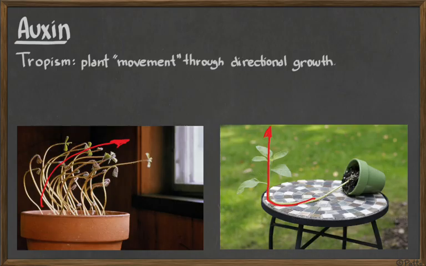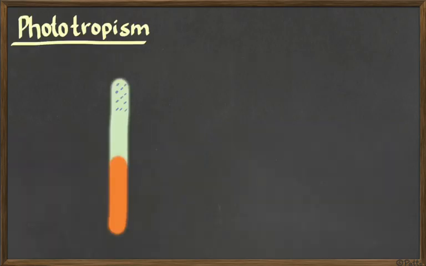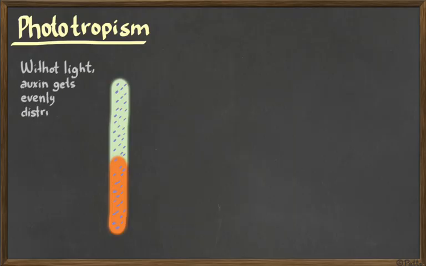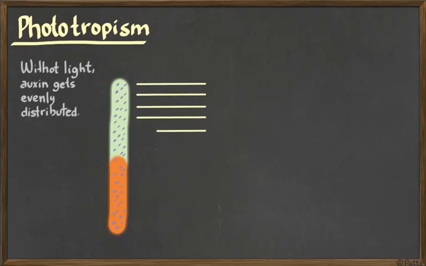That's where the sun is going to be, up. Okay, so let's talk about phototropism first. It's one kind of tropism. Here we have auxin produced in the apical meristem and distributed almost evenly all over the plant. So that's how auxin gets distributed in a plant.